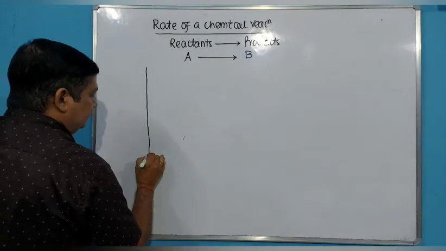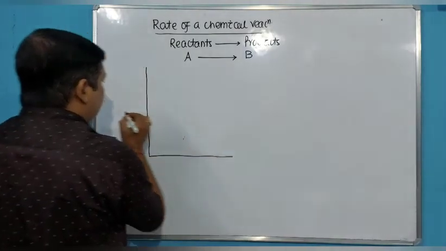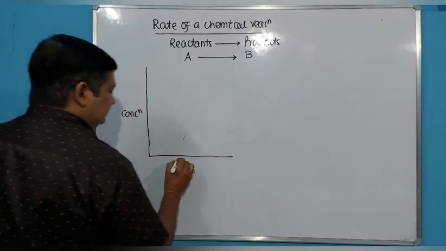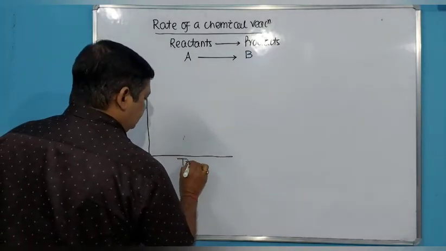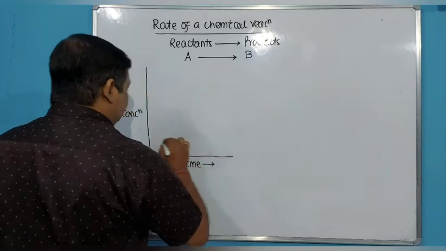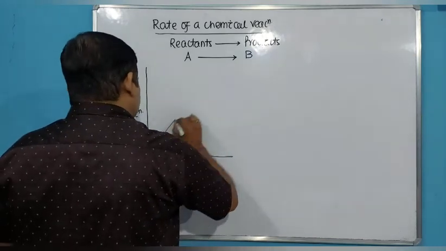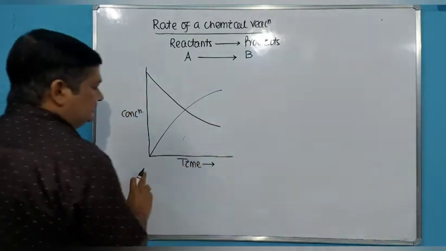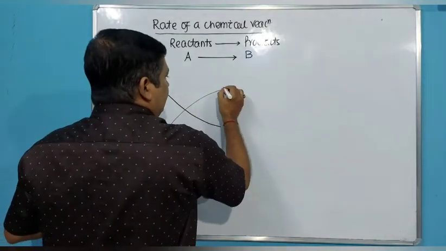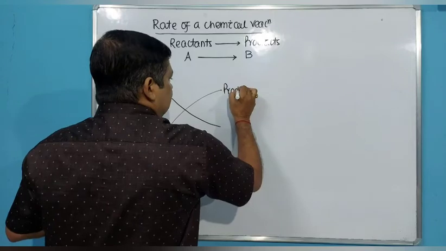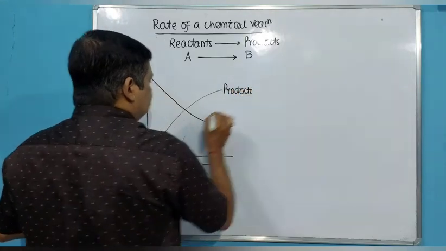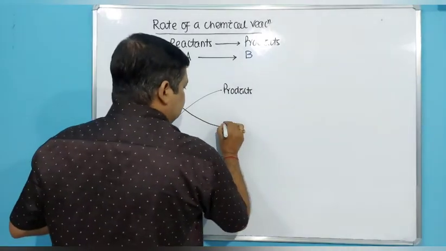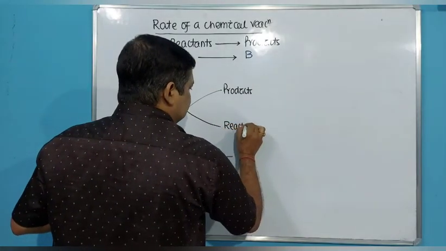If you take a graph between concentration versus time, it will have two lines. One starts from zero and gradually increases, which is the product, since initially product concentration is 0. The other starts high and gradually decreases. Initially reactant concentration is very high, and with time it slowly decreases. So this is the line for reactants.